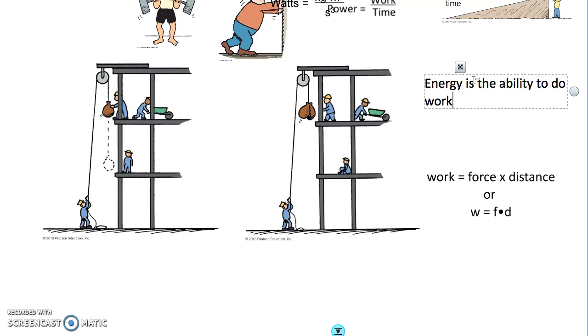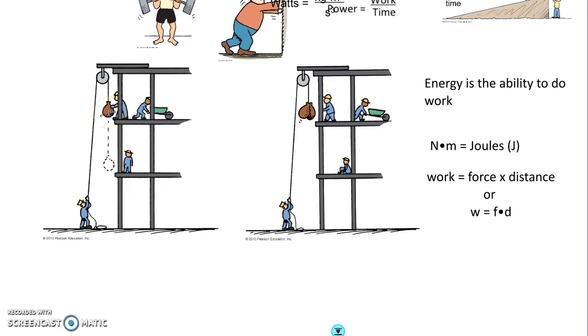Work involves a force acting on an object for a particular distance. So two things have to happen: a force has to be applied and an object has to move a certain distance. In this case, the guy has to pull on the pulley enough to lift the bag full of concrete.